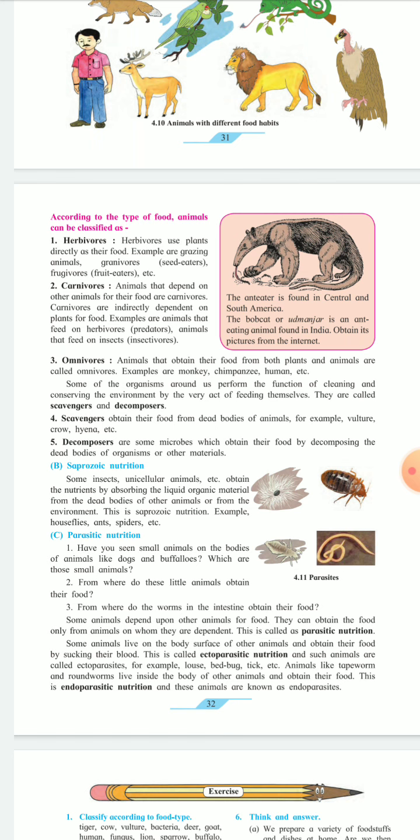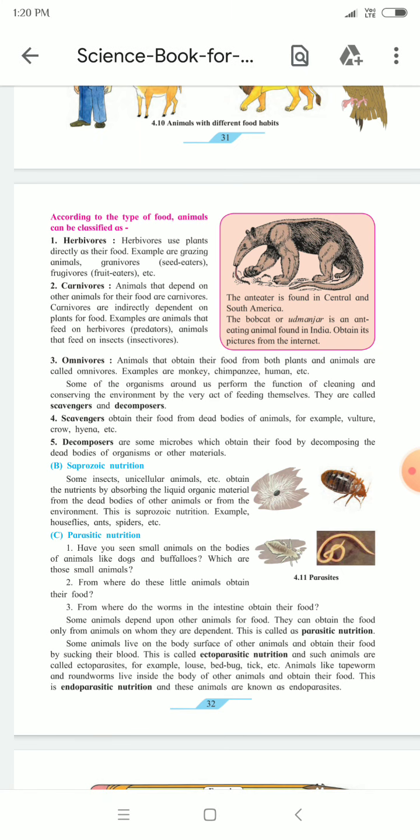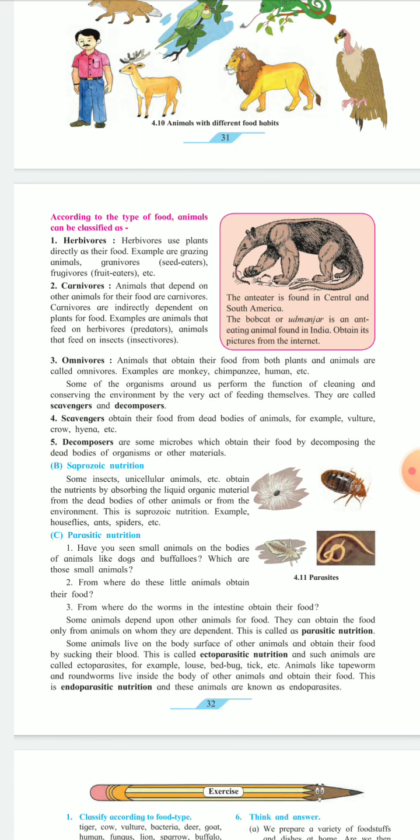Scavengers obtain their food from dead bodies of animals. For example, a scavenger is a vulture, crow, or hyena. The scavenger means the animal which eats or feeds on dead bodies of other animals. Okay, and those examples are vulture, crow, and hyena.